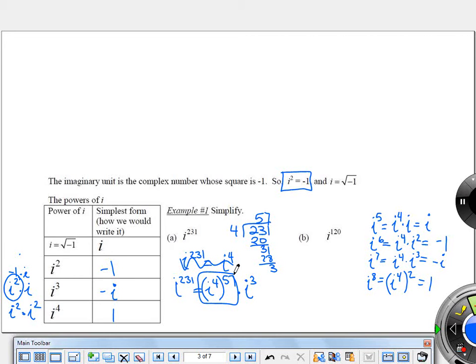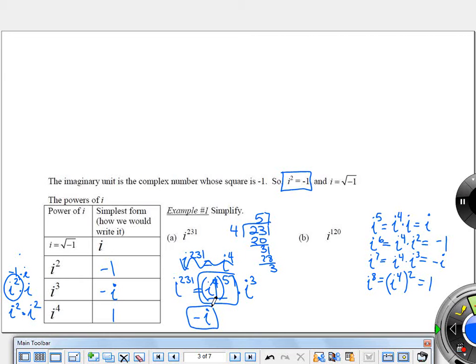Right? This is the beauty of using i to the fourth. That's why it's my favorite. So it's 1. If this is all just equal to 1, 1 times i to the third is just i to the third. Now I do have to know what i to the third is. It is negative i. So yes, Jason, you were right. Okay. And now I can see why you divided 231 by 4.